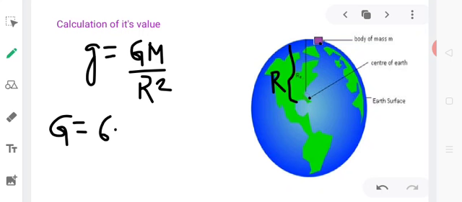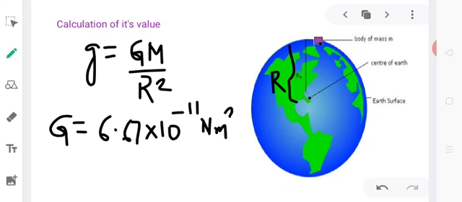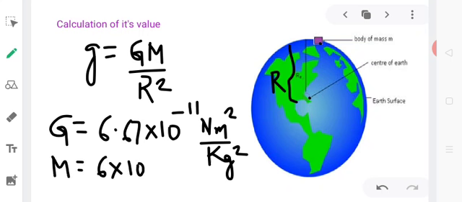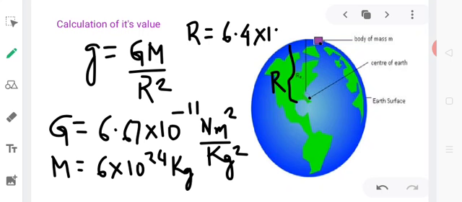G is equal to 6.67 into 10 to the power minus 11 Newton meter square per kg square. Mass of earth is 6 into 10 to the power 24 kg, and R is 6.4 into 10 to the power 6 meter. This is the radius of the earth.